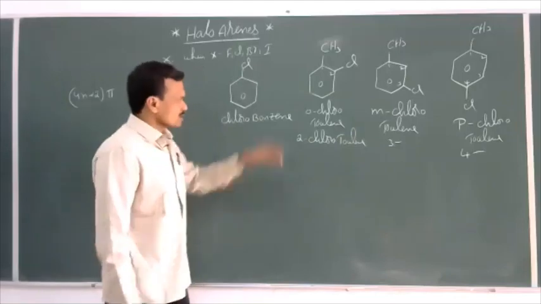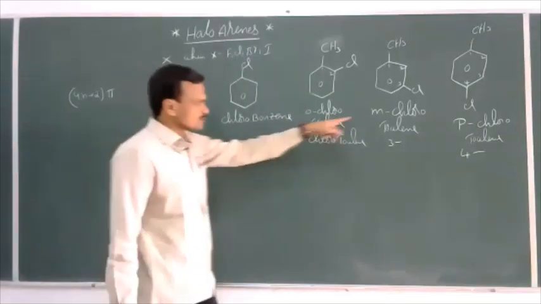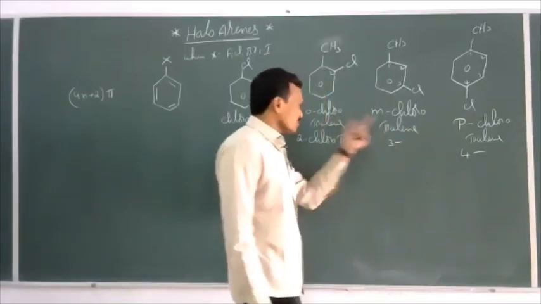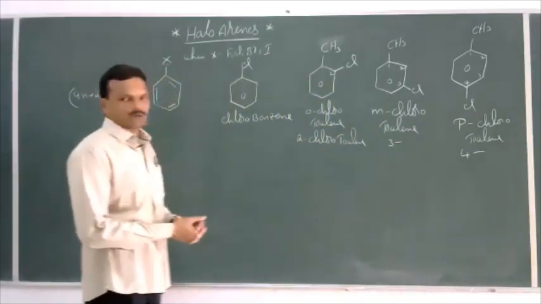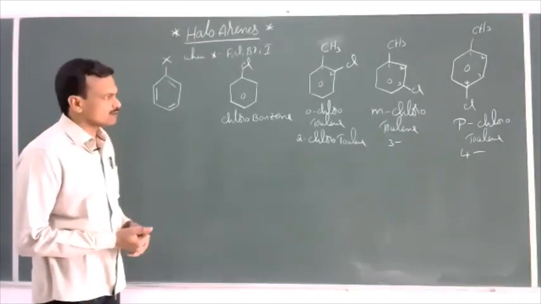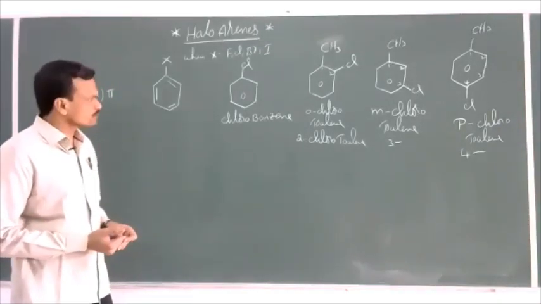Just replace ortho with 2, meta with 3, para with 4. So ortho, meta, para chlorotoluenes are common names, whereas 2, 3, 4 chlorotoluenes are IUPAC names.